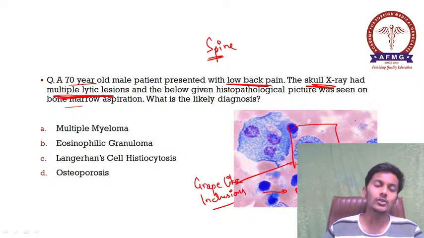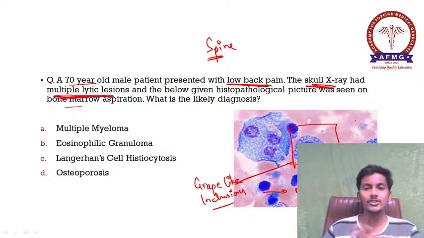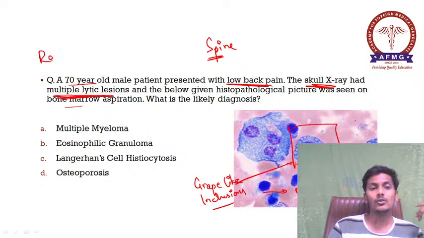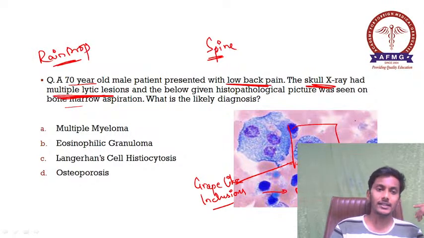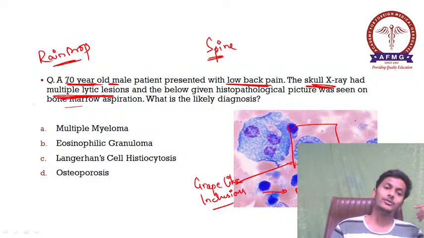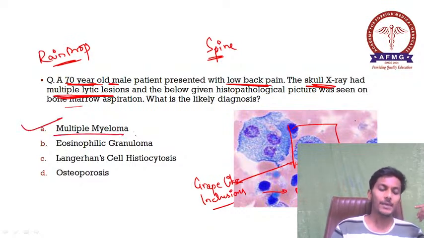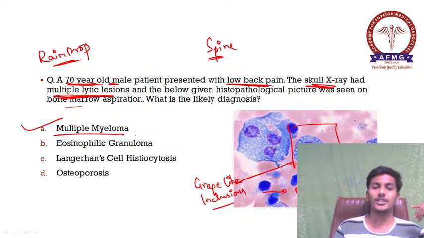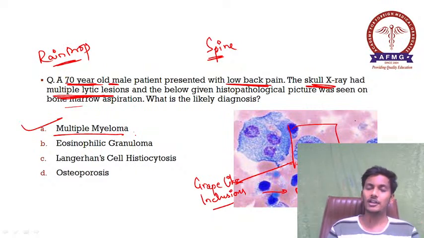Okay, and as we all know, Mott cells, multiple lytic lesions on the skull X-ray, also known as your raindrop skull. Okay, so these are all associated in an elderly male, are associated with your option A, multiple myeloma. So the answer over here was option A, multiple myeloma. So I have already told you multiple myeloma is a very commonly repeated topic.